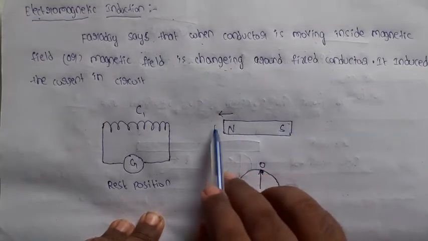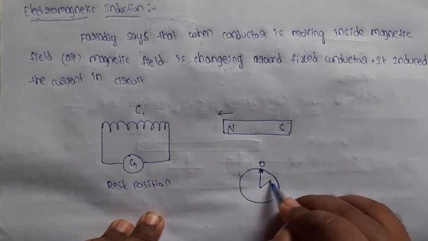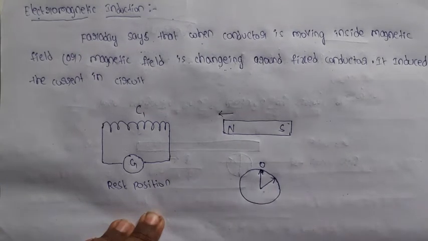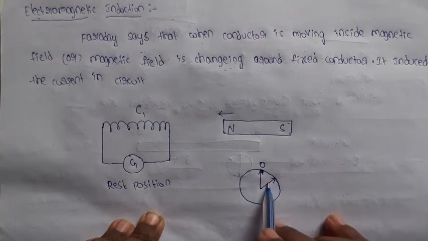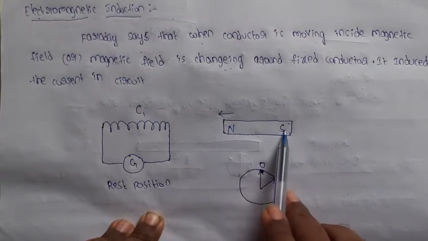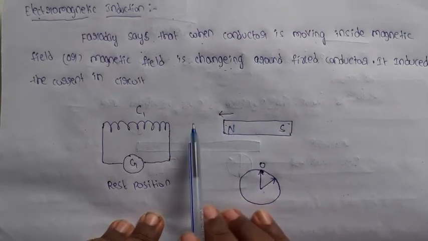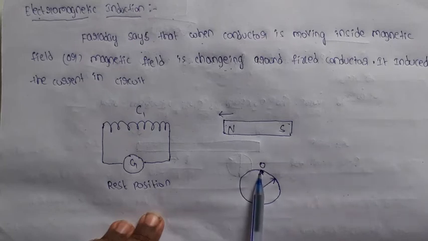After that, when the magnet is moving towards the coil, it shows a deflection. The direction of the current is opposite to the motion of the magnet. So here the magnet is moving in this direction, but the deflection of the galvanometer shows the opposite direction.